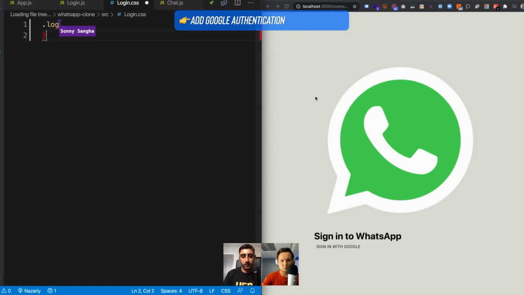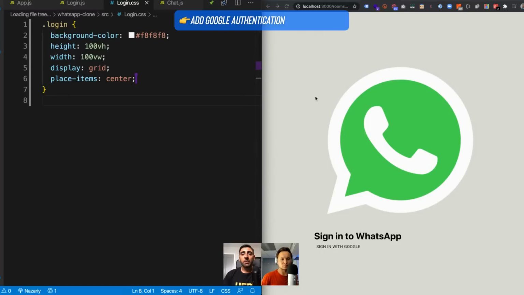So I'm going to go ahead and say login this. I'm going to say a background color of like this white color, height and width of 100 view width and height. Display grid and place items in the center. So let's go ahead and do that first. And this should centerize everything. So we already have everything in center.